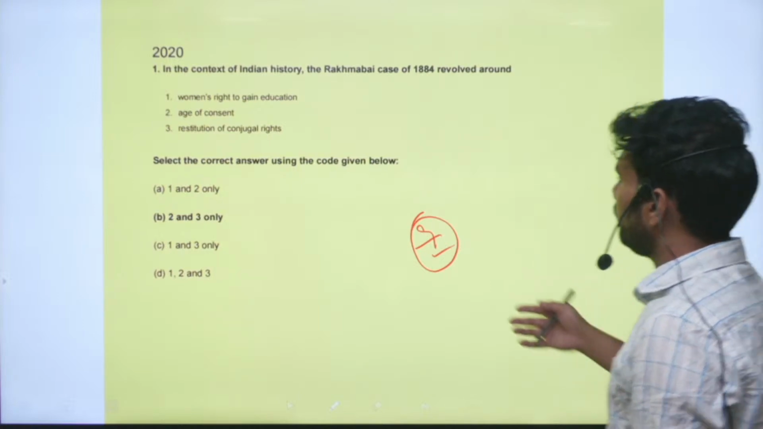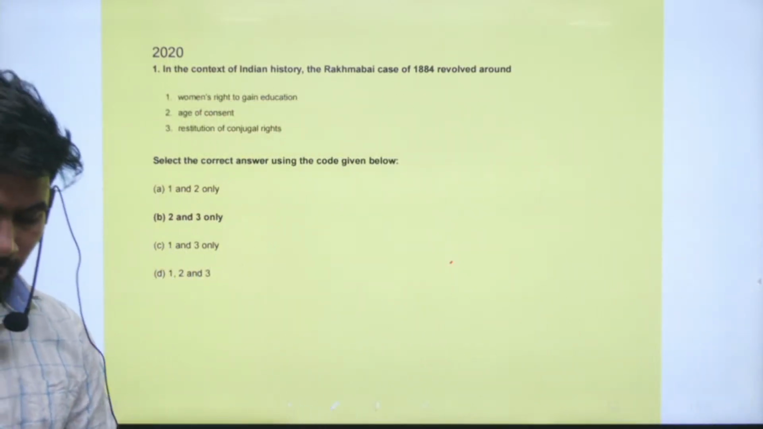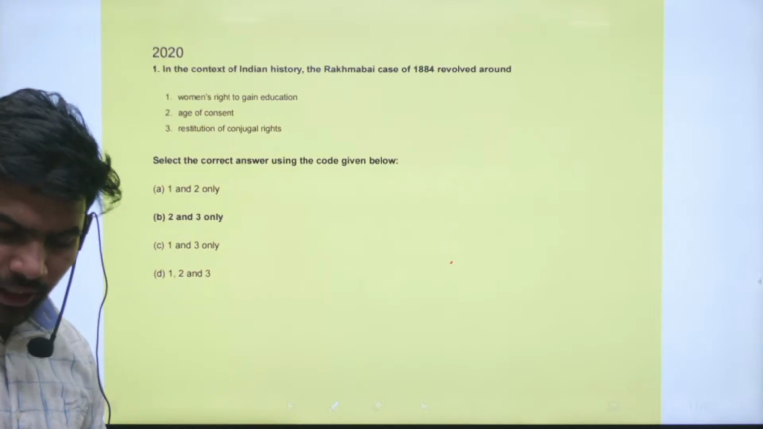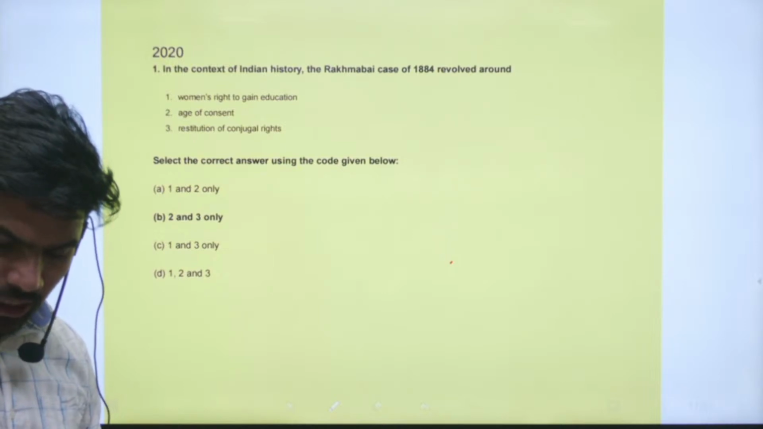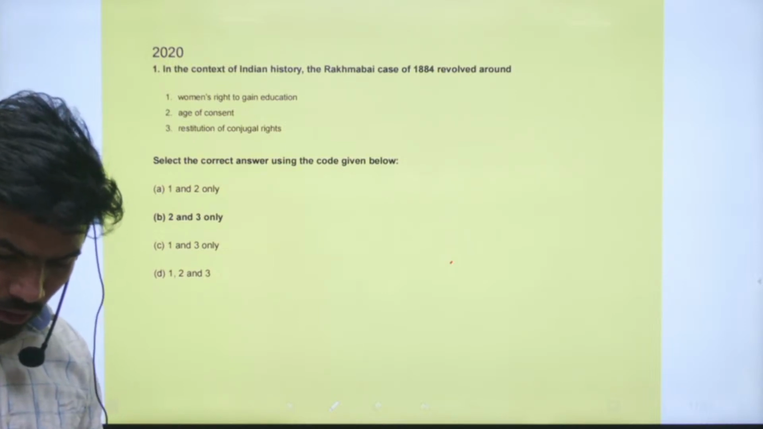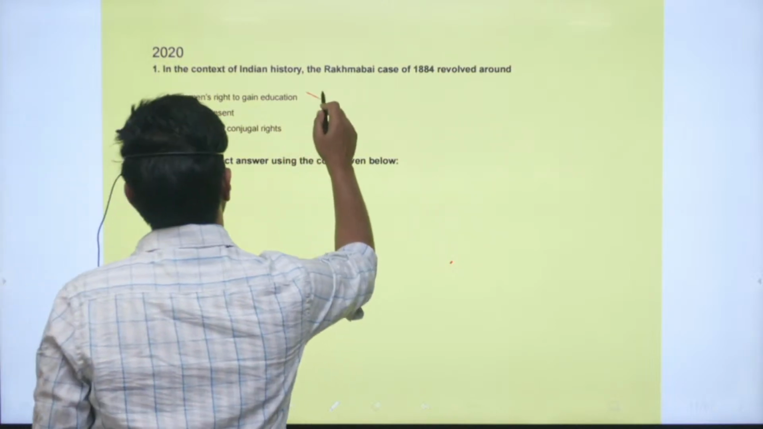Right. So now we will see the questions from 2020. The first question: in the context of Indian history, the Rakhmabai case of 1884 revolved around which of the below? First one, women's right to gain education. It was not associated with this one. Statement 1 is incorrect.